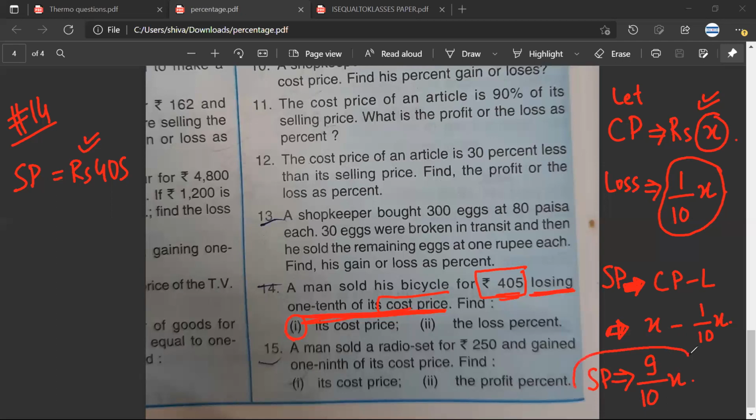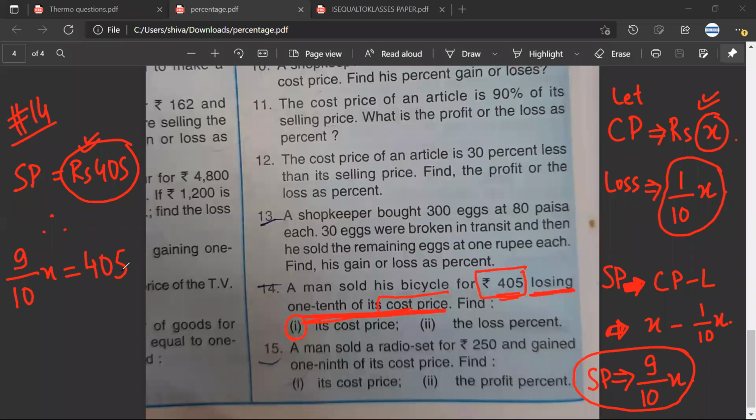Now the selling price is this selling price. Therefore, the equation which is formed is 9 by 10x is equal to 405. Have you understood?